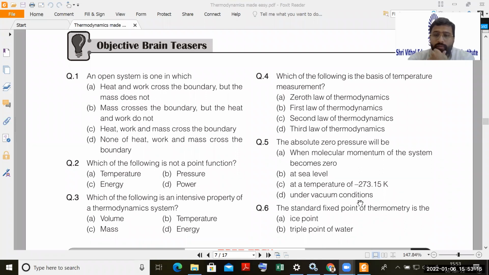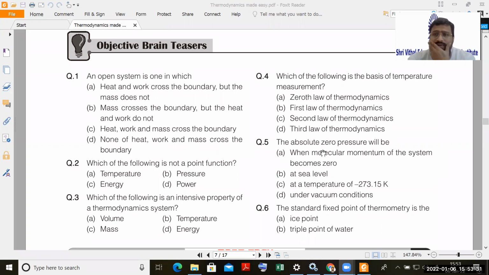No, this is not the freezing point; this is invalid. The third law says that at absolute zero temperature, that is 0 Kelvin, the entropy is zero. But this is not related to that.